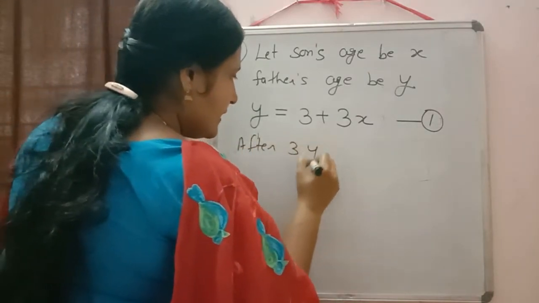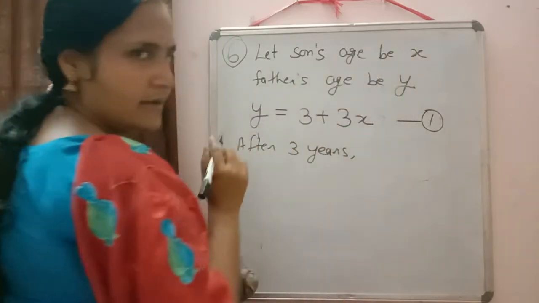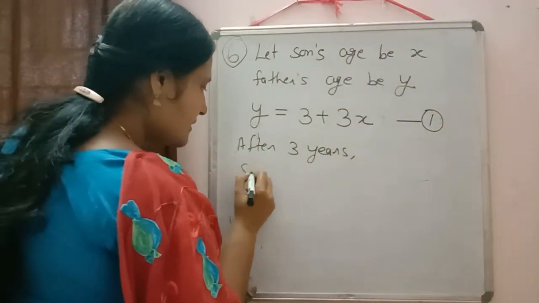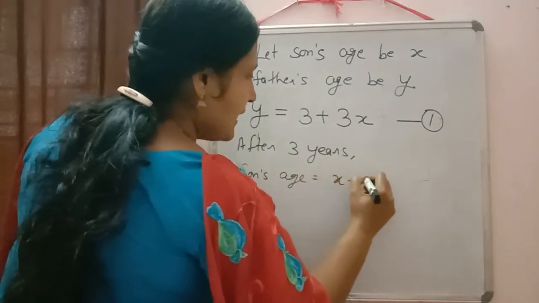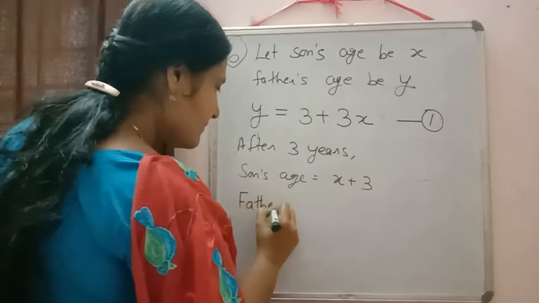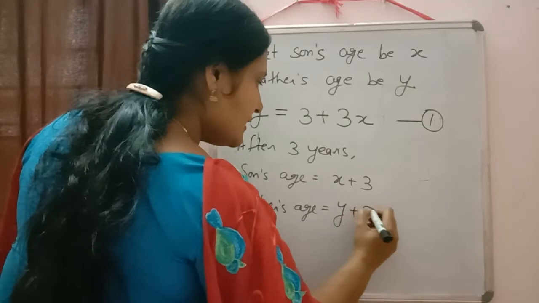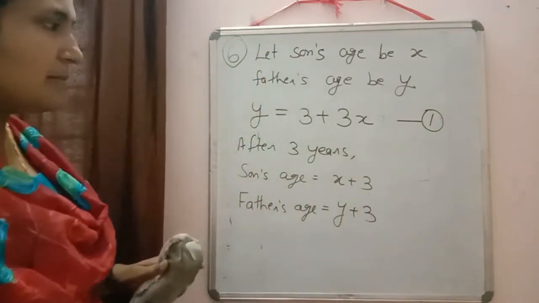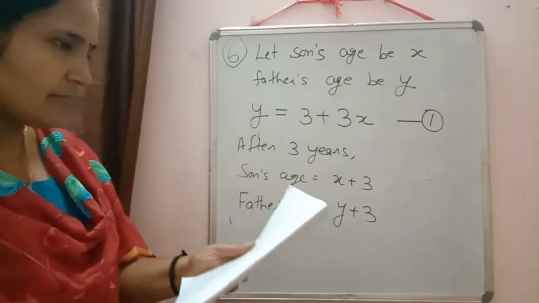After 3 years, what is the son's present age? We have taken x. So after 3 years, the son's age will be equal to x plus 3. And the father's age will come again. The father also will be 3 years older, so the father's age will be equal to y plus 3. Now we can check what information is given.